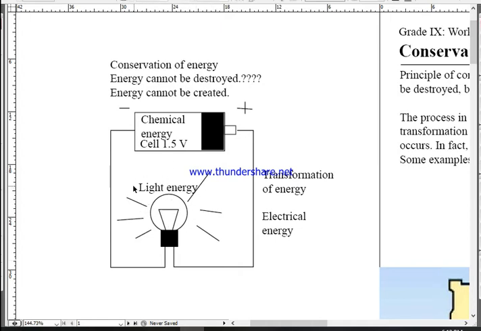Actually, the light energy dissipates in the form of moving photons. Yes, the photon particles that are released from the bulb can actually travel to infinite distance. They keep on traveling, and at some point they also dissipate in the universe in the form of heat energy.